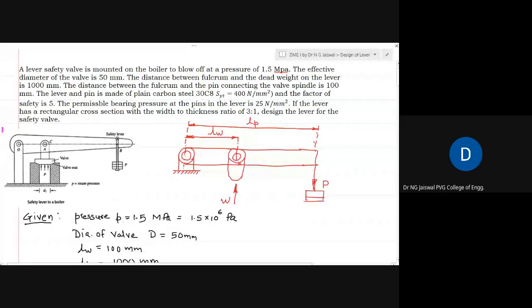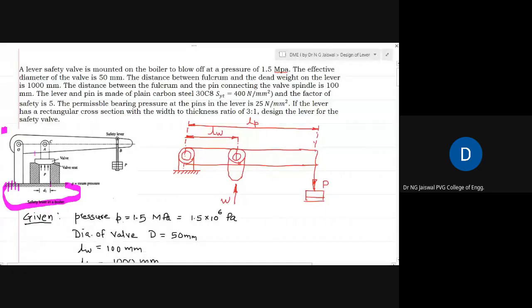So this is an application which is used in the boiler. This is actually a boiler. Say this is the boiler part beneath this line, below this line. There is some steam here, and if that steam pressure exceeds some preset limit, this valve should open.